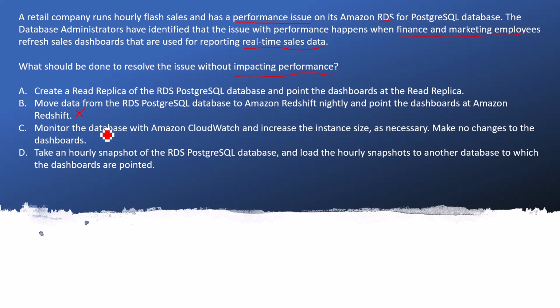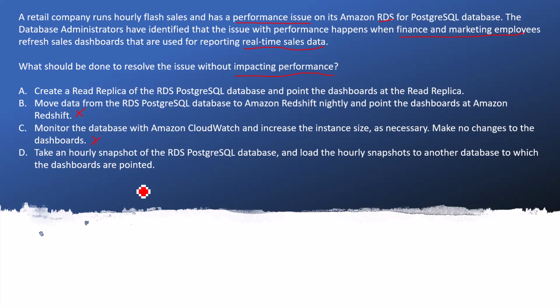C is monitor the database with Amazon CloudWatch and increase the instance size as necessary, making no changes to the dashboard. So here we are going to increase the instance size so that we can increase the performance of the application layer. But the main thing is that the number of queries hitting the DB is still not prevented. So this is not the correct option, because the number of hits to the database is not reduced.